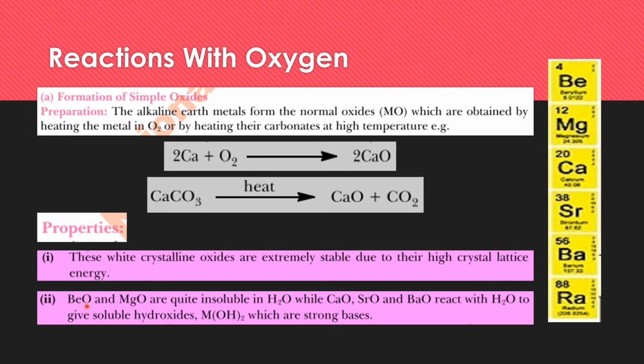Beryllium oxide and magnesium oxide are insoluble in water, while calcium, strontium and barium oxides react with water and produce the respective hydroxides, and these hydroxides of alkaline earth metals act as strong bases.